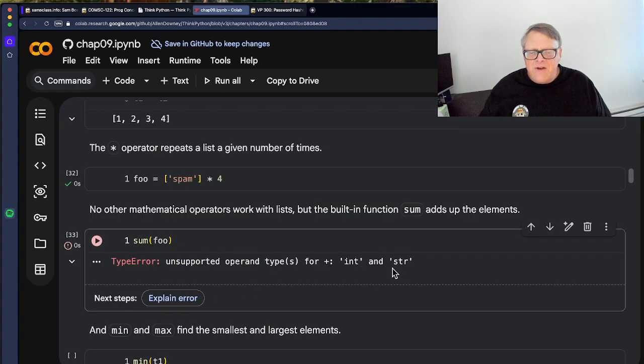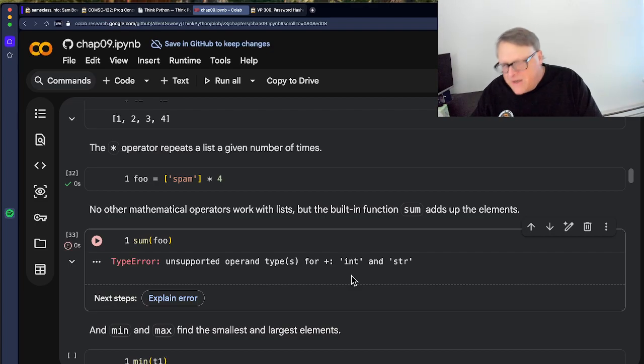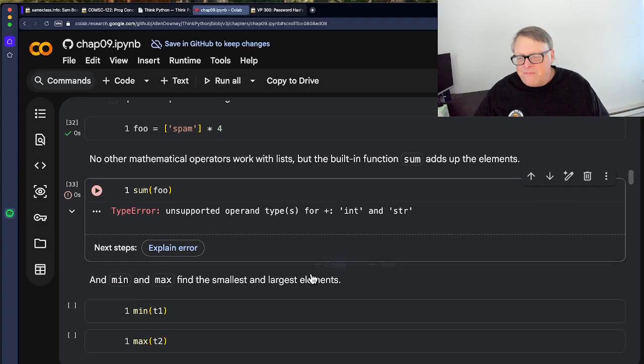Yeah, you can't add up some kind of integer total of adding strings to it. This is a fairly confusing error message because I have 4 strings, but anyway, it doesn't let me do it. Its description of exactly what the problem is is a little opaque. But you can't add 4 copies of the string spam and get an integer total.